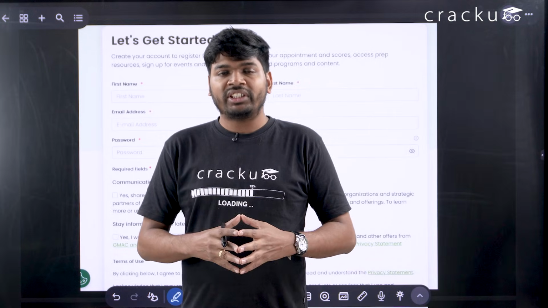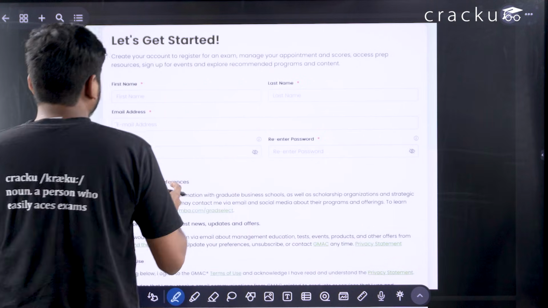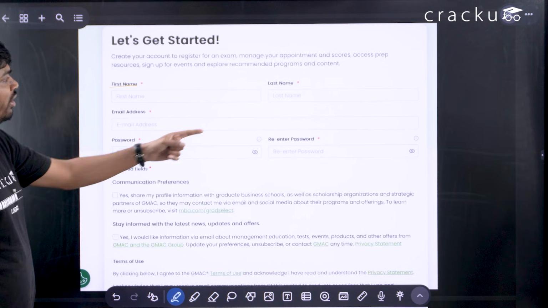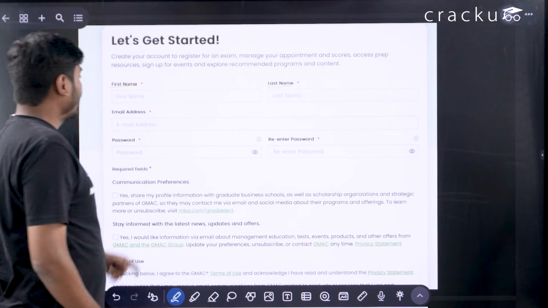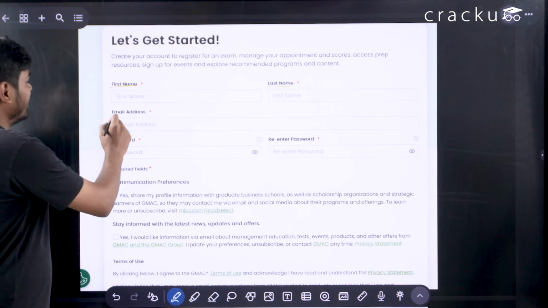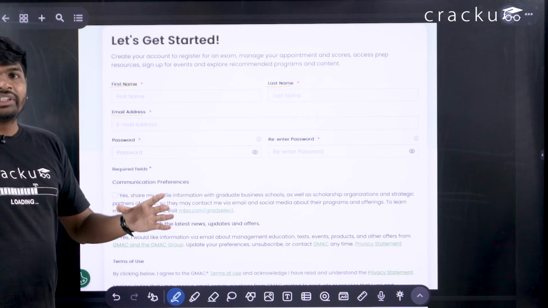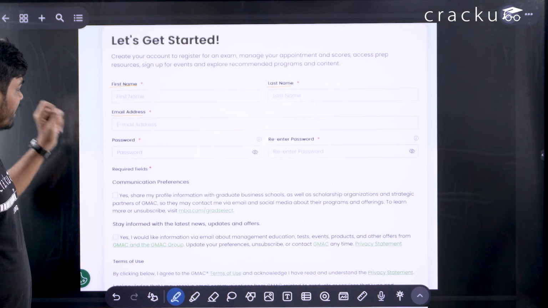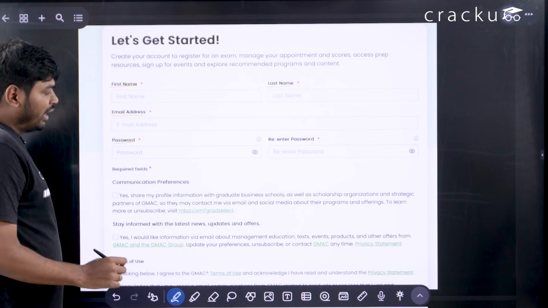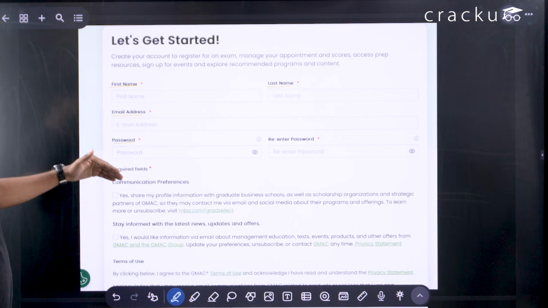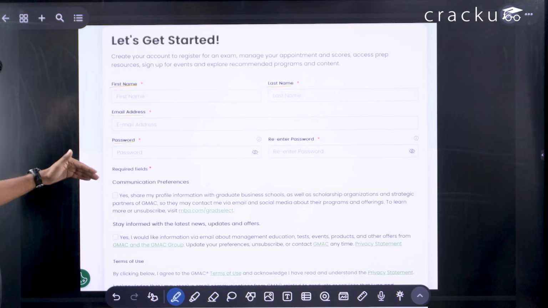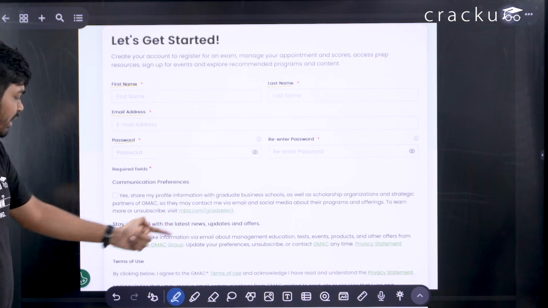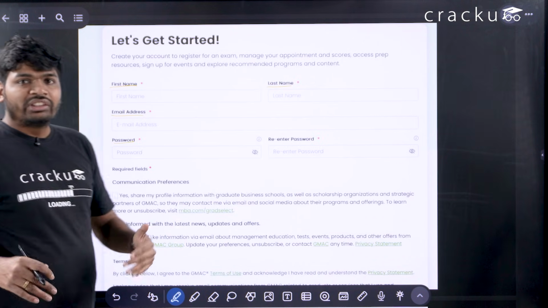After you click on register here, you will get a window like this. You have to start with your first name. Fill in your first name and last name details. After that you have to enter your email address. Keep the email address that you are using permanently so that all the notifications and news will come to your email address. You have to set a password, and after filling the basic details, name, email address and password, you have to click on yes, share my profile, yes, I would like information via email. Once you click on this, your registration will be over.